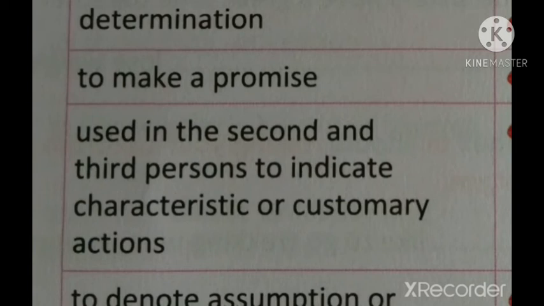So along with second person, that is you, and third person, he, she, it, or they, we can use will in order to indicate characteristics or customary actions. Then will is used to denote assumption or probability. If you need to guess something, you can use will. So these are the functions of will.